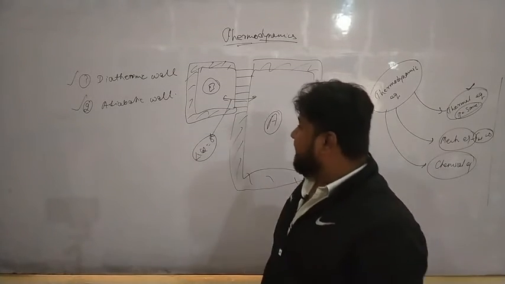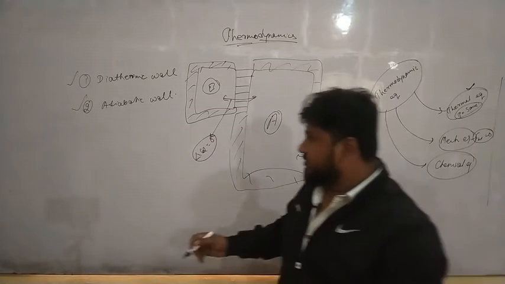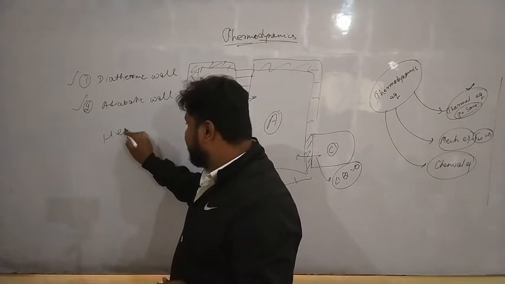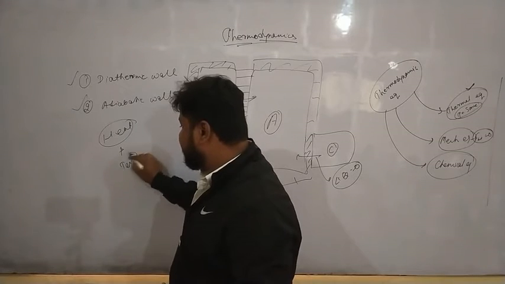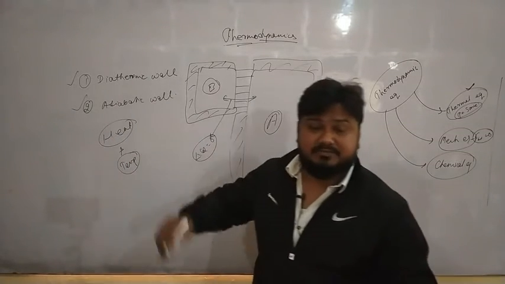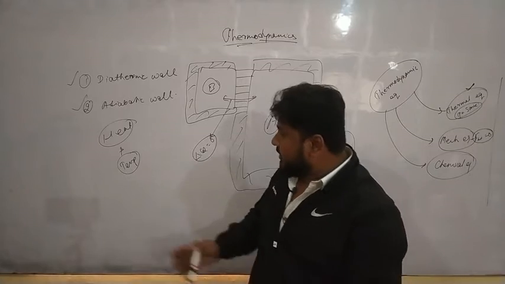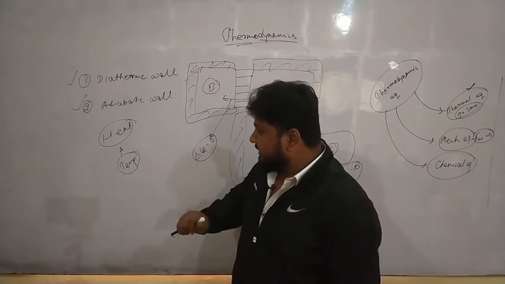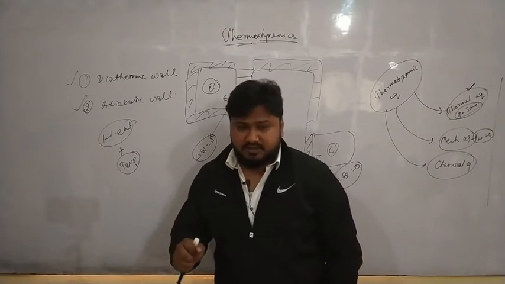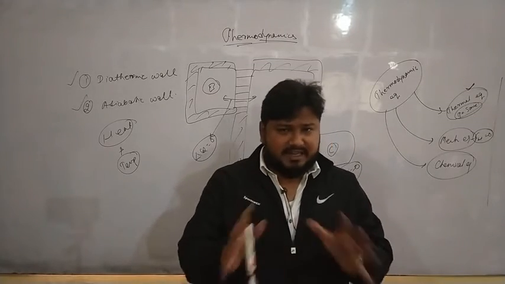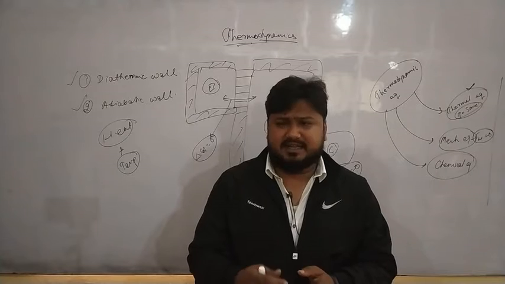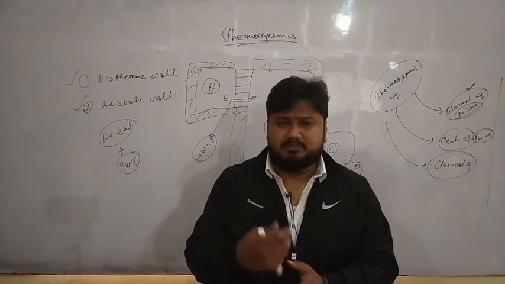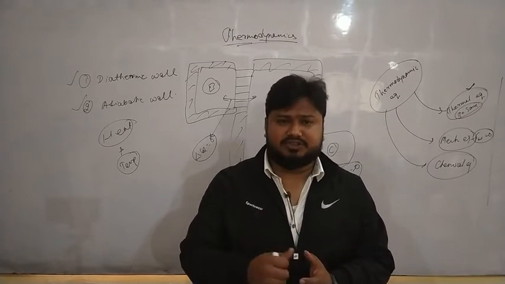Okay, now we keep talking about heat as well as temperature. What is the difference between them? When we talk about heat, the contents of a body, the molecules or particles of the body, are always in motion.